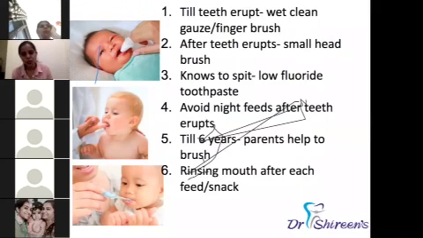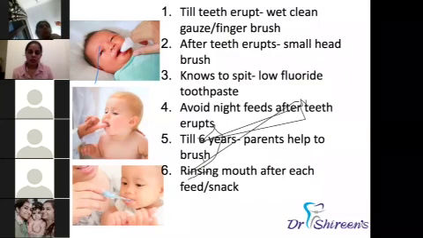And again, one most important thing is, once the teeth are developed, nighttime feeds should be avoided, because the milk that is staying on the teeth is the reason for those white chalky spots to develop, which in turn form into decay. Or even if you feed them at night, it is important that you rinse their mouth with water well, so the milk deposits should not be there on the teeth.